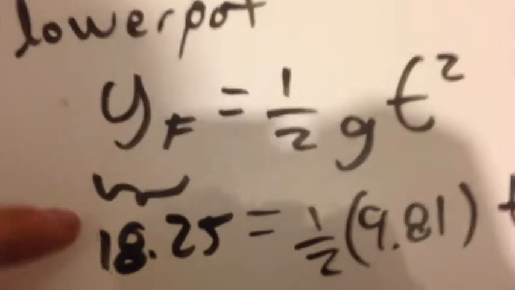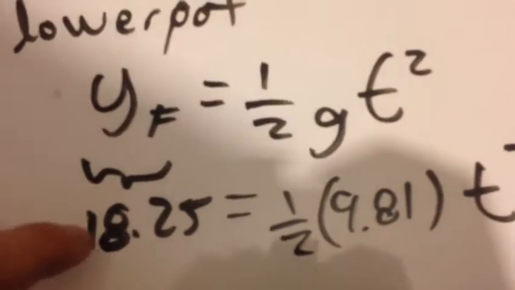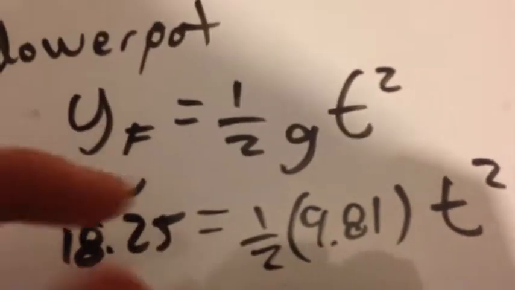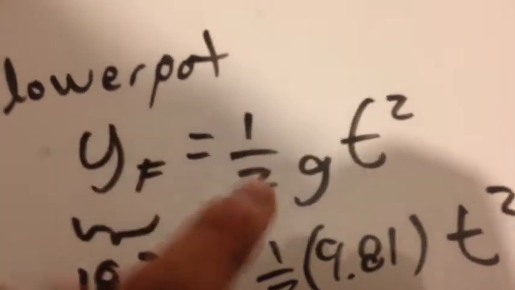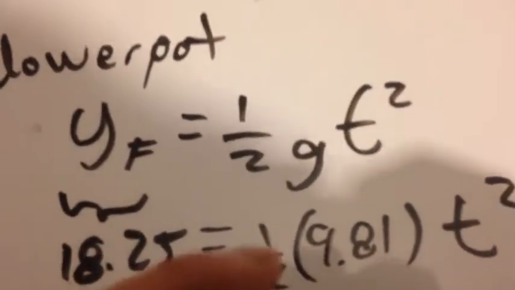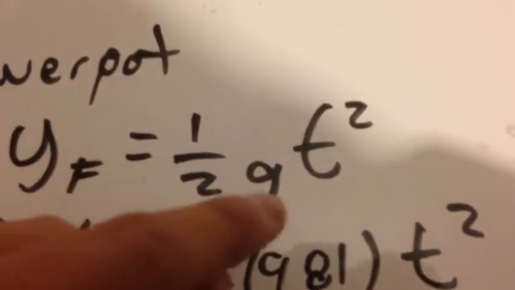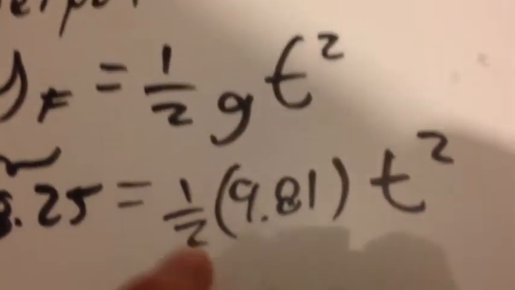Now we analyze the flower pot. We have our distance, which is 18.25 meters, at which it will hit, and this equals, remembering physics, 1/2 of gravity times time squared.